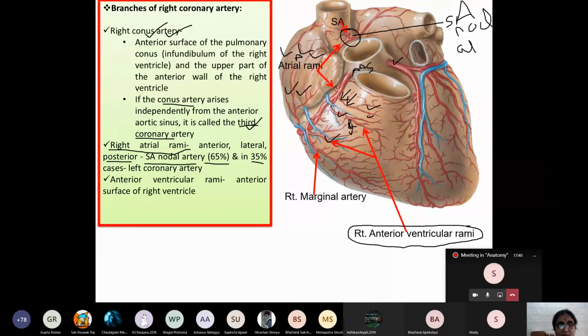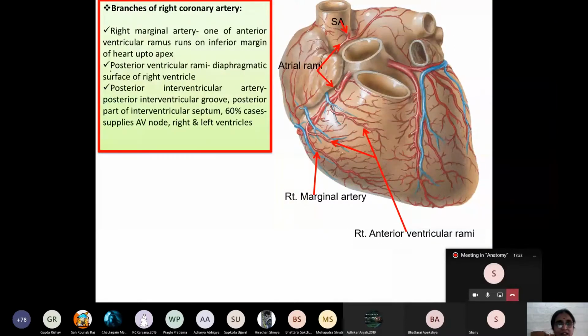So what are the branches? Let us enumerate. Number 1, right conus artery. Number 2, right atrial rami. One of the atrial rami also supplies the SA node, so it is known as the SA nodal artery. The third one is anterior ventricular rami. The fourth one is from the anterior ventricular rami. One of the branches, here you can see, I have labeled it. One of the branches runs along the inferior border of the heart up to the apex. This branch is known as the right marginal artery.